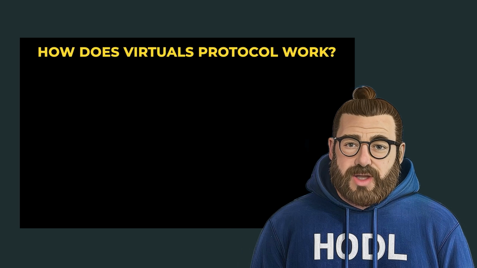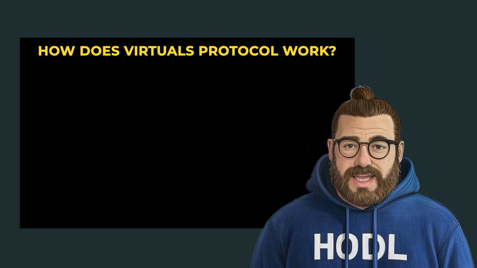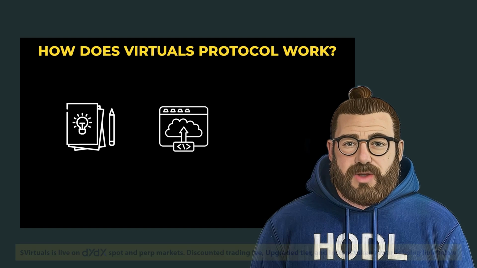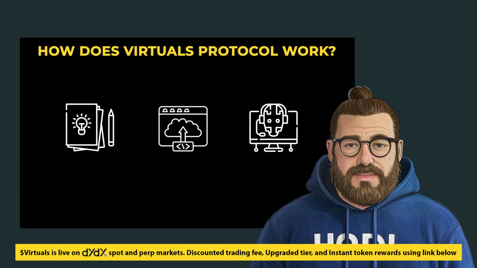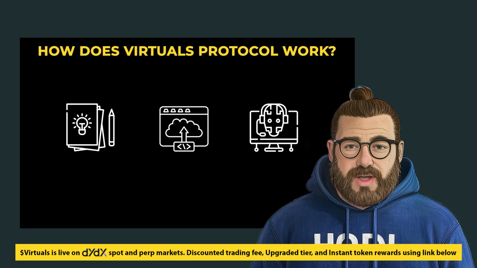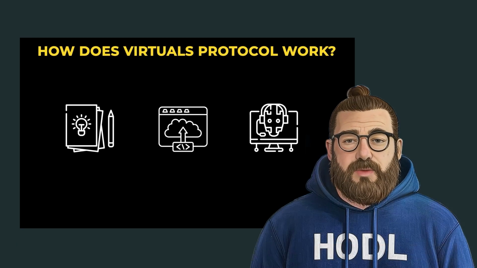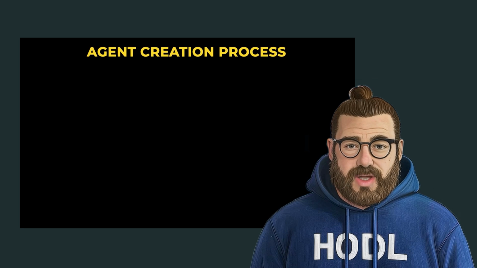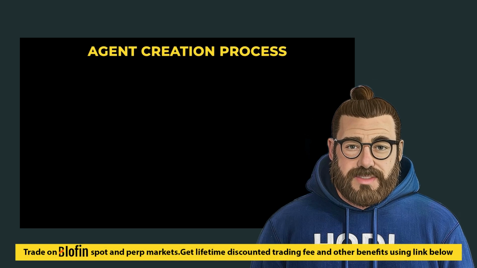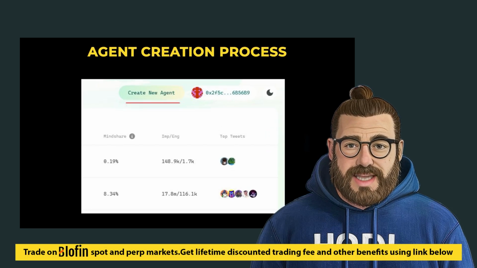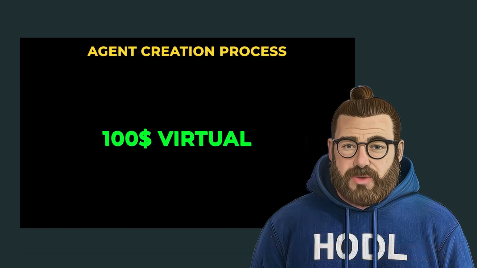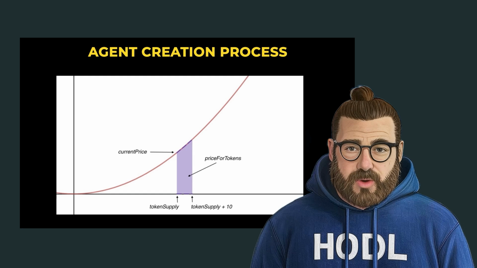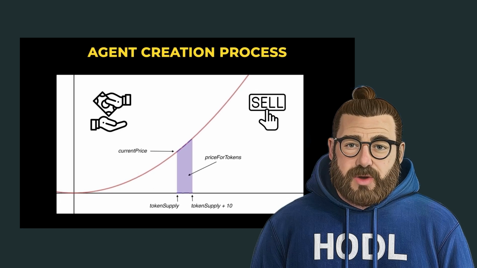How does Virtuals Protocol work? Now, let's dive into the mechanics. Virtuals Protocol operates by allowing users to create, deploy, and manage AI agents. These agents are essentially autonomous entities that can perform tasks within the Virtuals ecosystem. Agent creation process. Users can go to fun.virtuals.io to create an agent. You need $100 virtual tokens to start, and then your agent gets deployed on a bonding curve where people can buy or sell the agent's tokens.